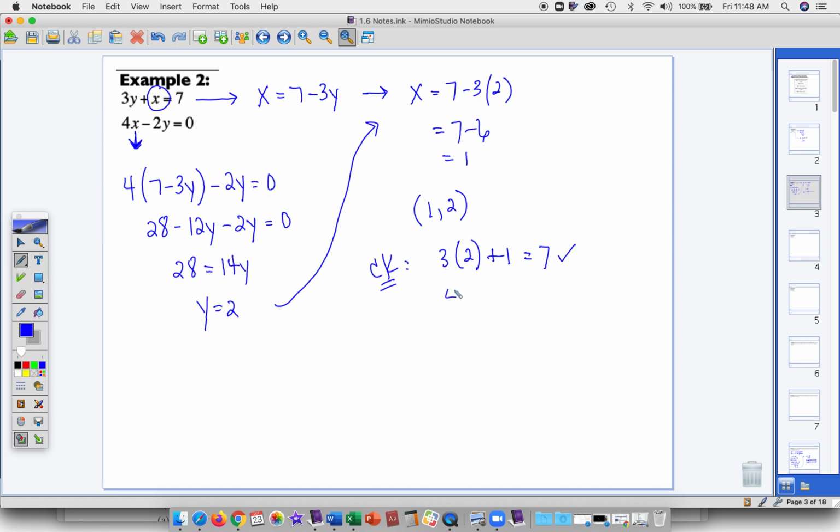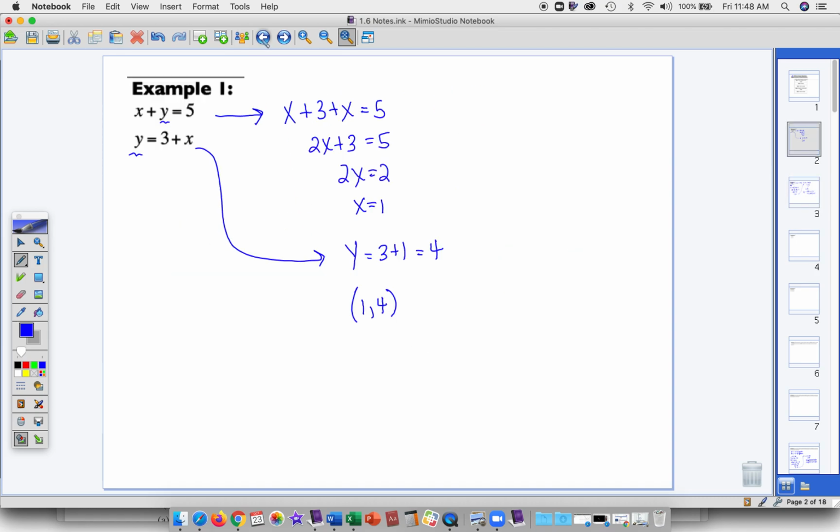In the second equation, I have 4 times 1 plus 2 times y, which is 2 times 2. Oh, I'm sorry, that should be a minus. Minus 2 times 2, does that equal 0? And yes, it does, right? We get 4 times 1 is 4, minus 2 times 2, it checks out.